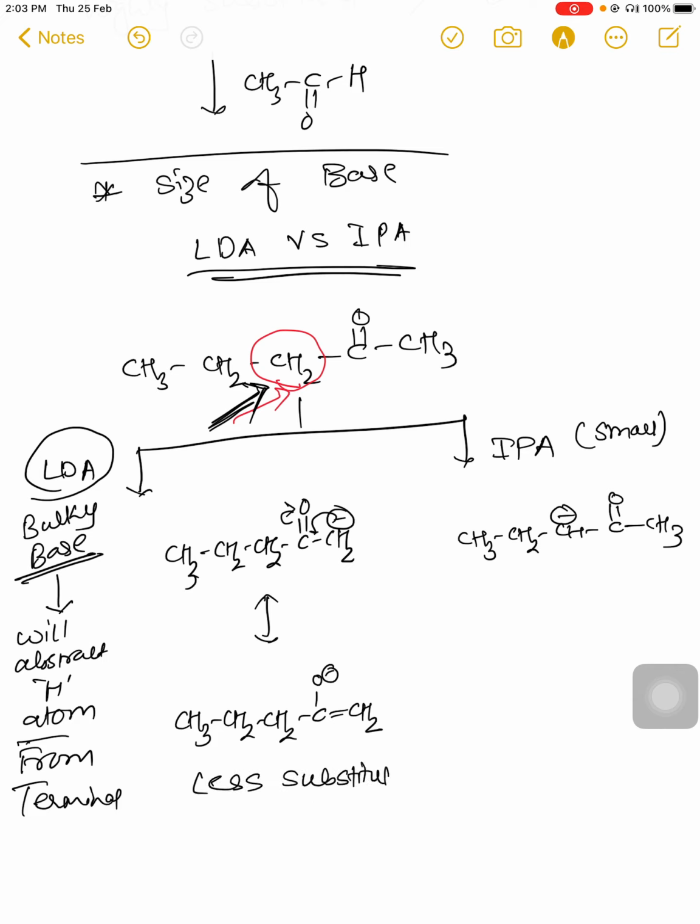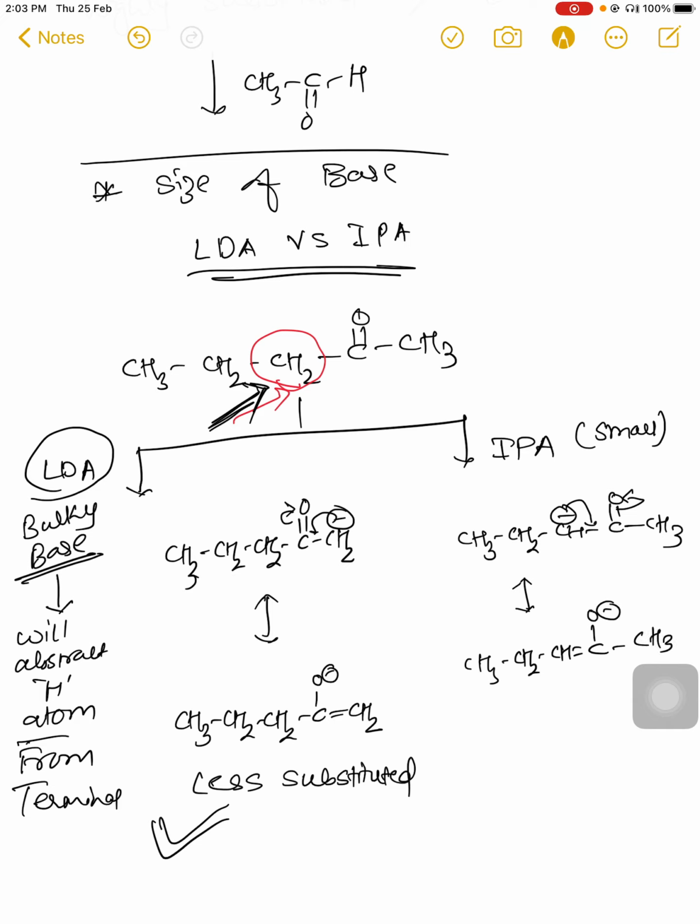Why less substituted? Because LDA cannot penetrate inside. So in case of LDA, the less substituted enolate is favorable, while in case of IPA, the highly substituted enolate will be formed.